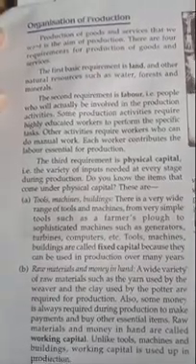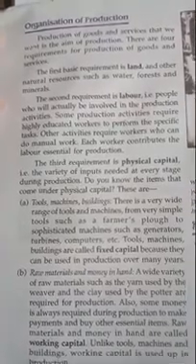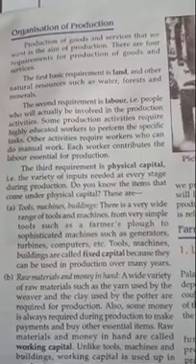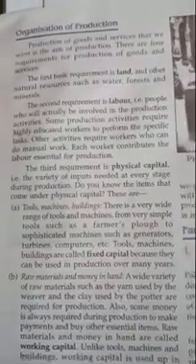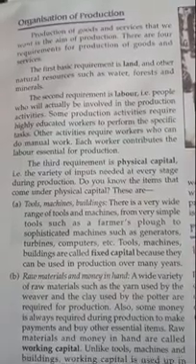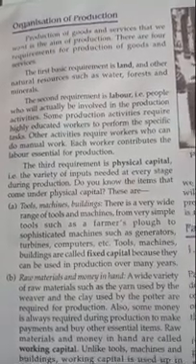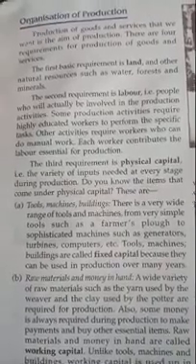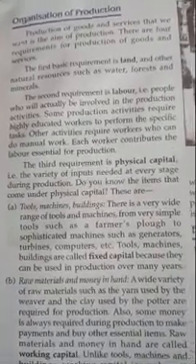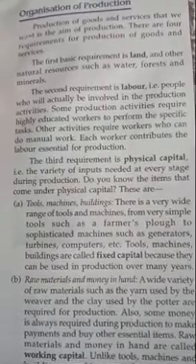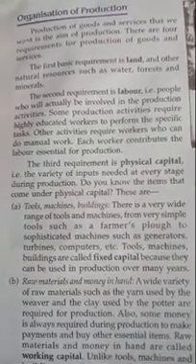The first basic requirement to produce anything is land, because land is a basic resource to produce anything in terms of food, grain or anything. So land is a basic resource and other natural resources such as water, forest and minerals. The second requirement is labor. Definitely we need the labor in terms of machine and in terms of human, that is people who will actually be involved in the production activities.